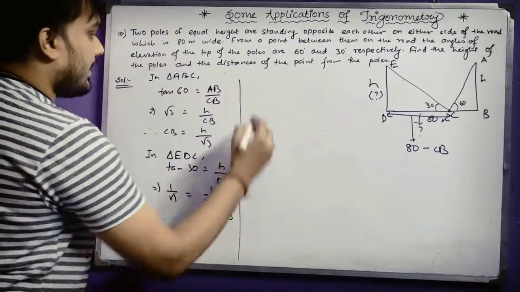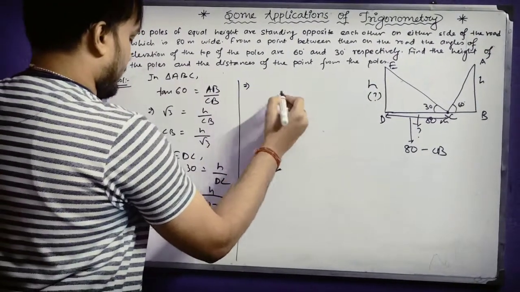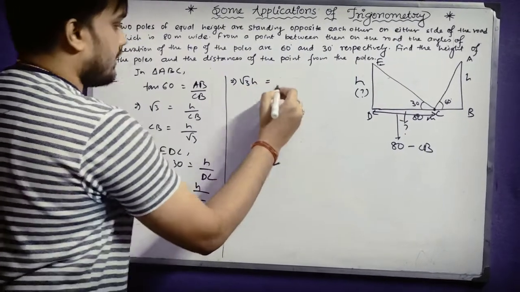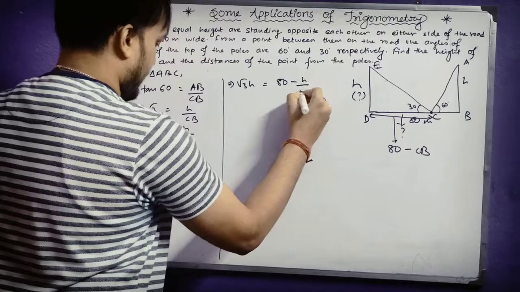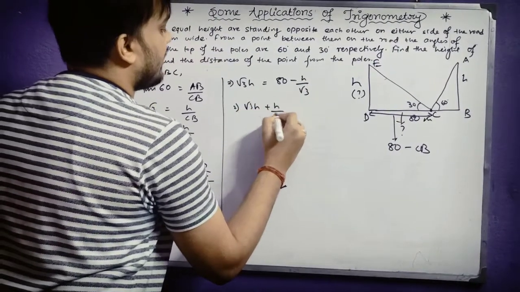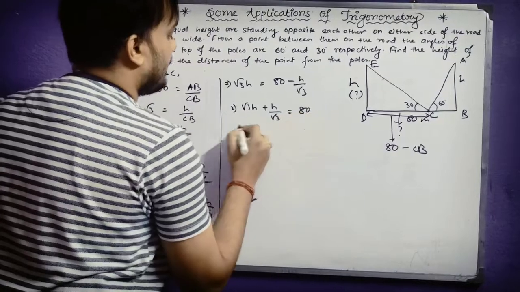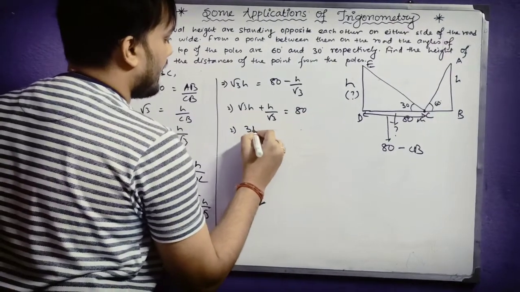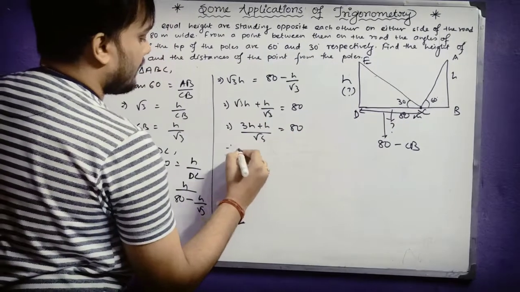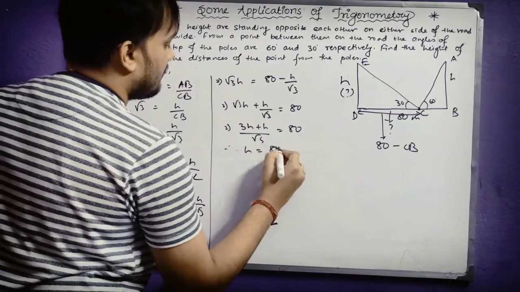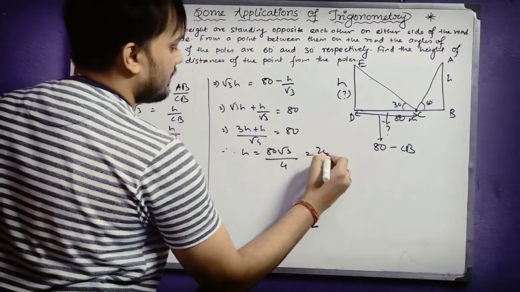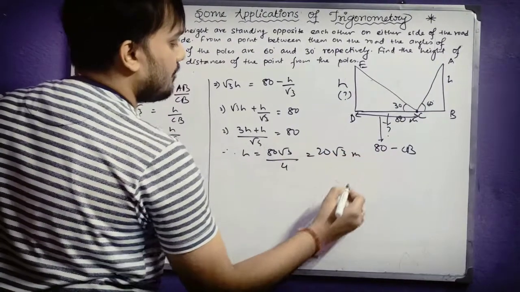Now you just calculate, you will get here 1 by root 3, that means root 3h. Root 3h equals 80 minus h by root 3. That means root 3h plus h by root 3 equals 80. Take 3h plus h by root 3 equals 80. Therefore, h equals 80 root 3 by 4. That means 20 root 3 meter.